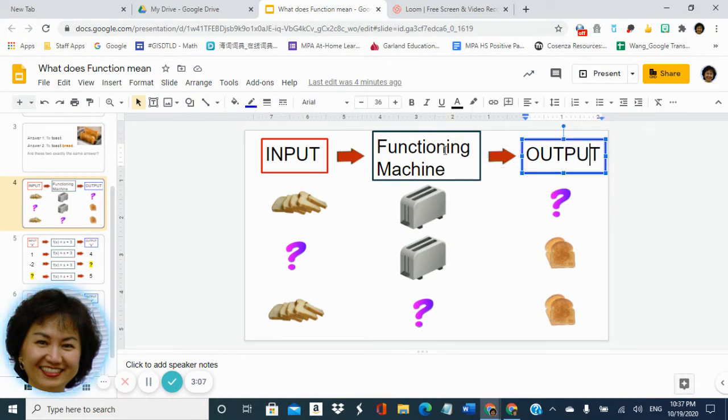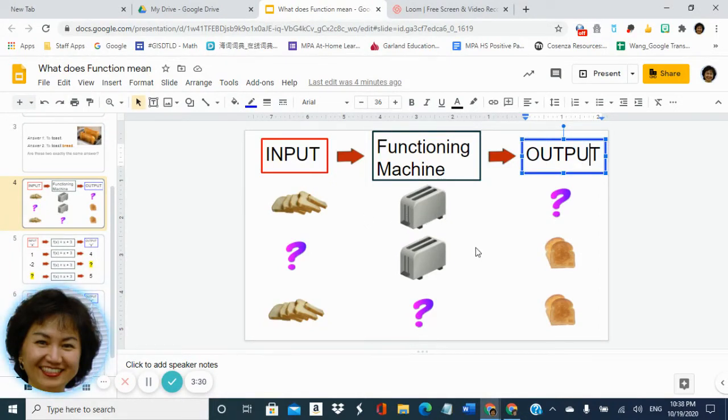For example, if this is your washing machine, you put your dirty clothes in there, and after the washing machine, you will get the clean clothes out. Here, come back to our example of our toaster.